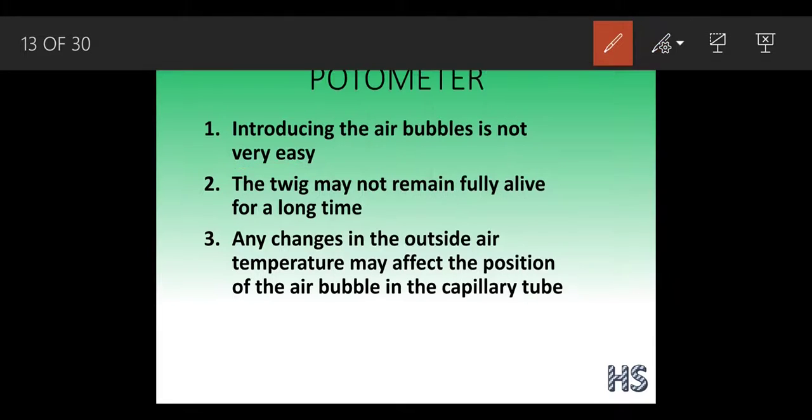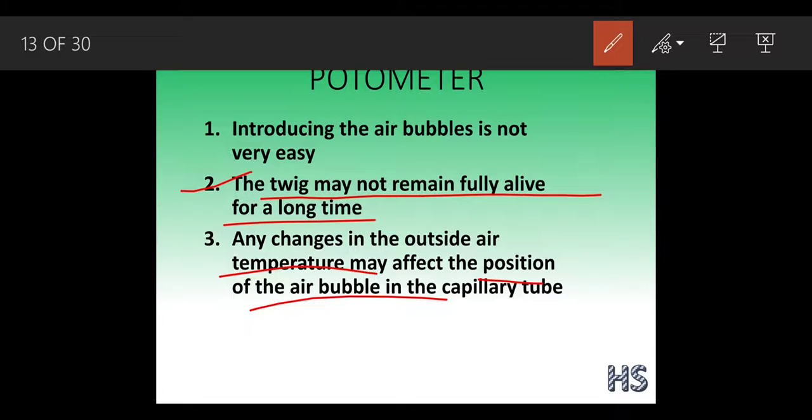Now, the twig should be alive for a longer period of time. If the twig dies, if the plant dies, we won't be able to see the rate of transpiration. Then what is the use of the potometer? So we have to see that the twig stays alive for a long period of time. Also, any change in the outside air, that is temperature, may affect the position of the air bubble.